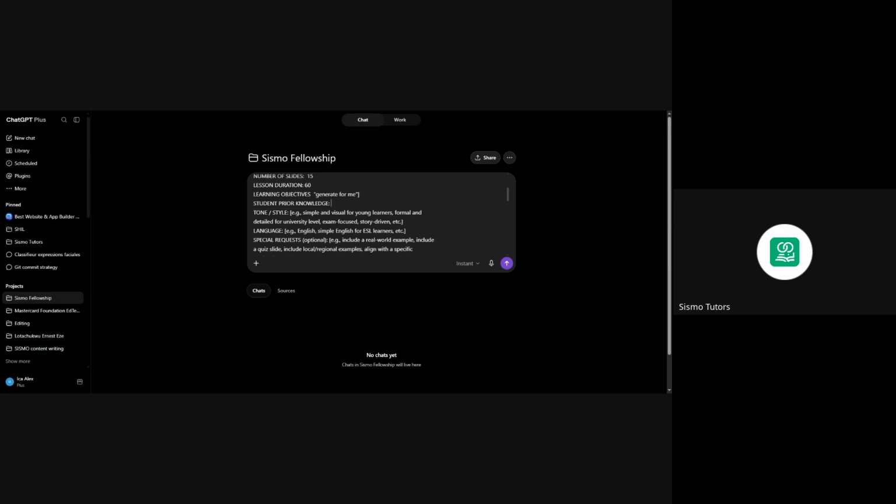All right. So let's make it simple and visual for young learners. You can add any other thing you want to add right here. That's why I said it is about the quality of your prompt. The more detailed the prompt is, the better the output will be. So just take time to give a very quality prompt, and then it will deliver completely. I promise you. It's going to deliver like never before. It certainly will deliver.